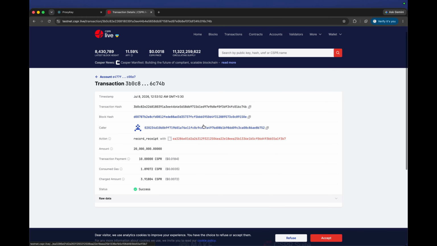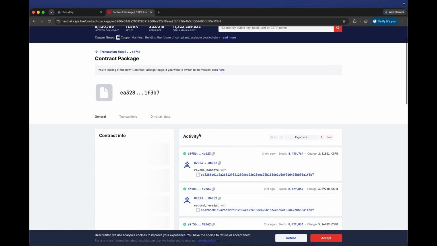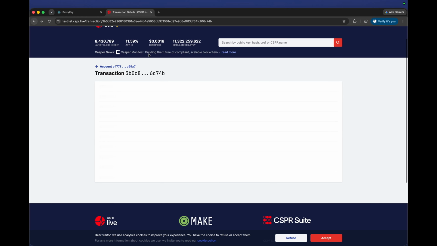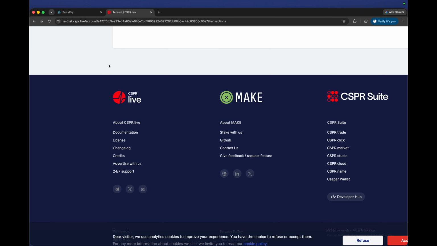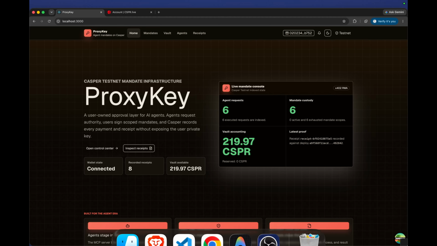ProxyKey turns Casper into an authorization layer for the agent economy. Agents get the ability to act, users keep custody, and every action is capped, scoped, revocable, and receipt-backed. The first use case is RWA times 402 payments, but the same mandate model can extend to DeFi rebalancing, DAO execution, treasury workflows, and agent-to-service commerce.